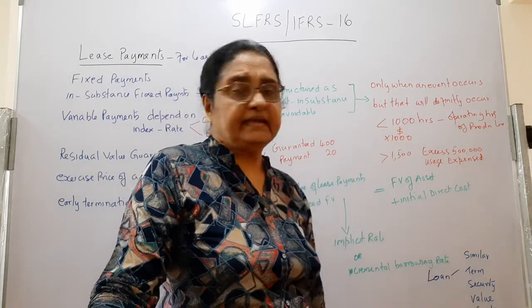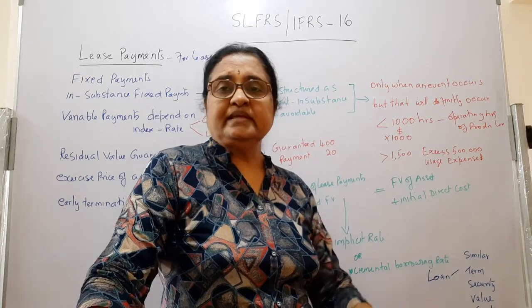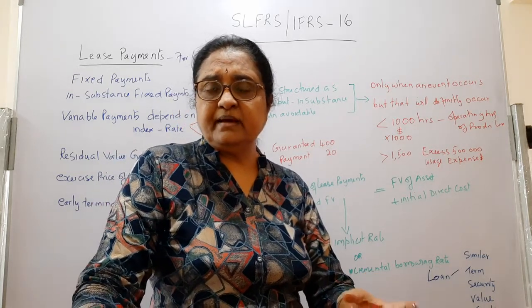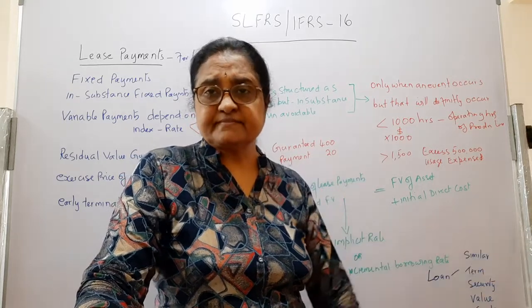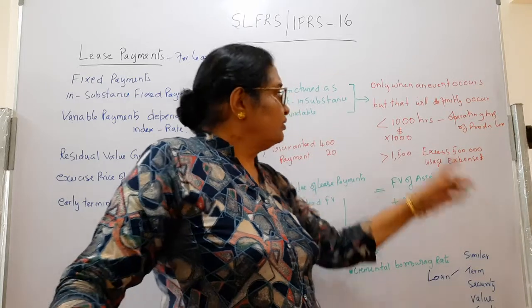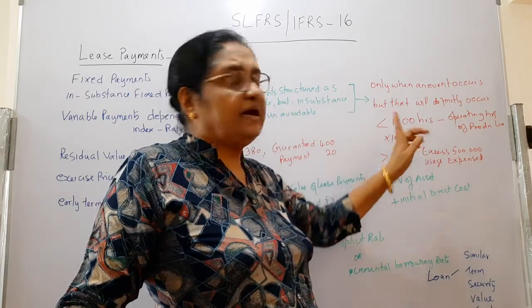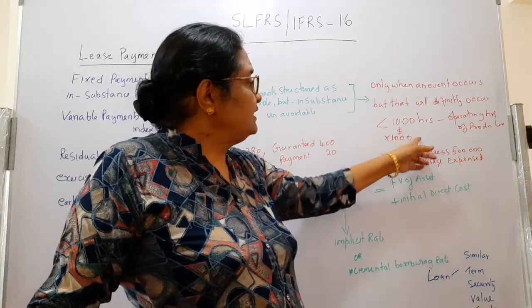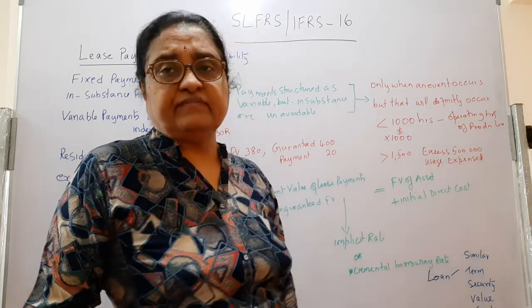There is an operating production line. The lease agreement is to pay based on the hours used. You have to pay $1,000 per hour. The estimated usage for the year is 1,500 hours.